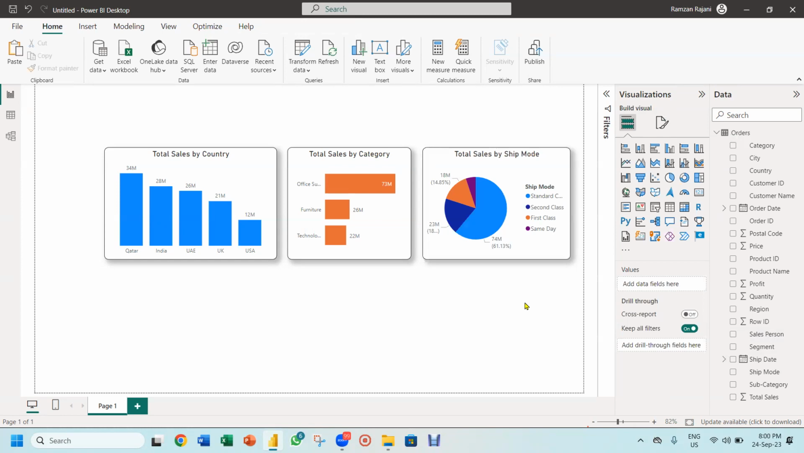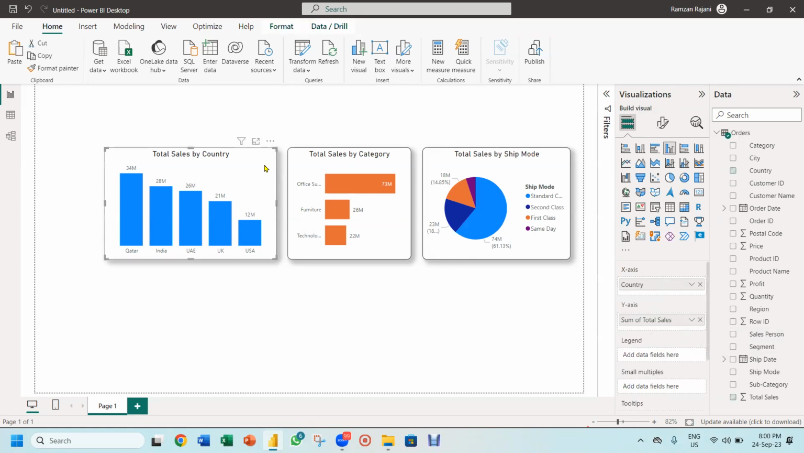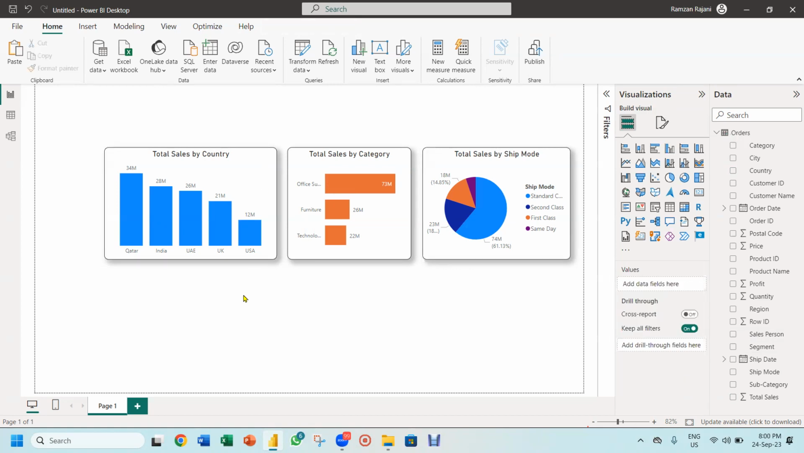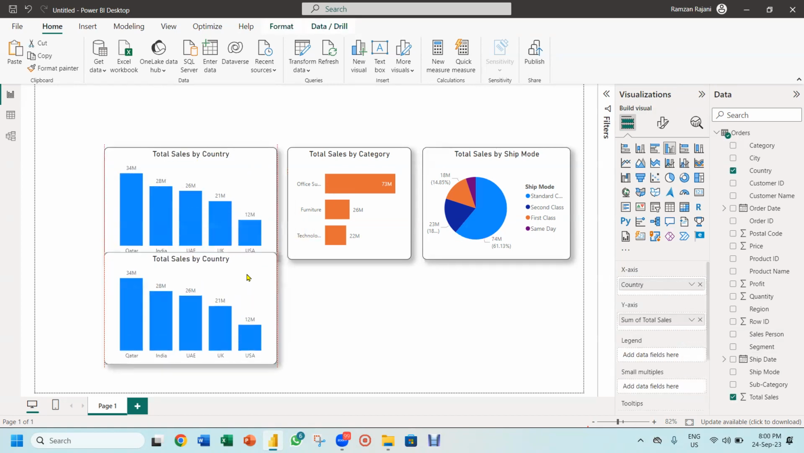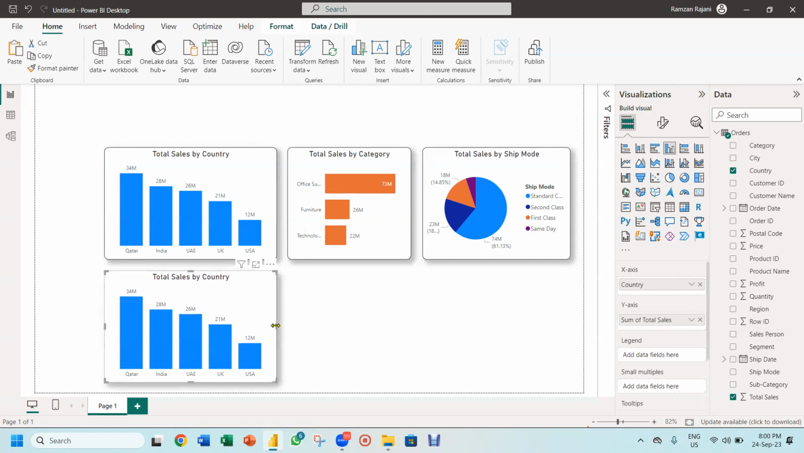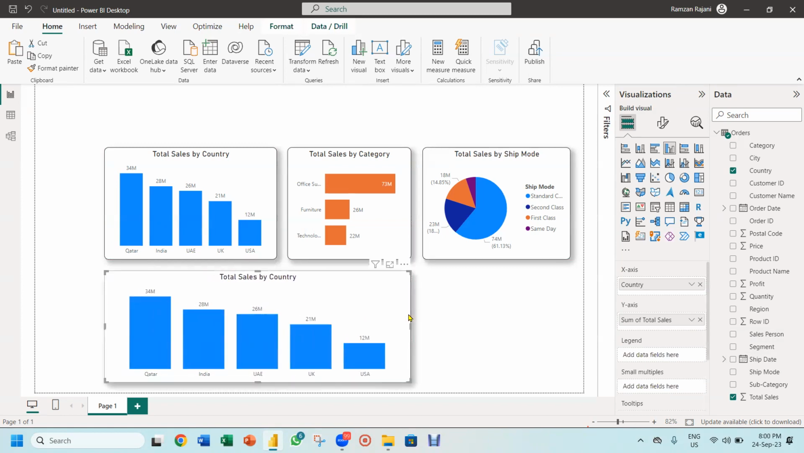How simple it is. I want to create the year wise. I say Control C for copy. Again, I say Control V for paste. You see, I'm just doing copy paste, nothing else. And it's becoming an amazing chart.